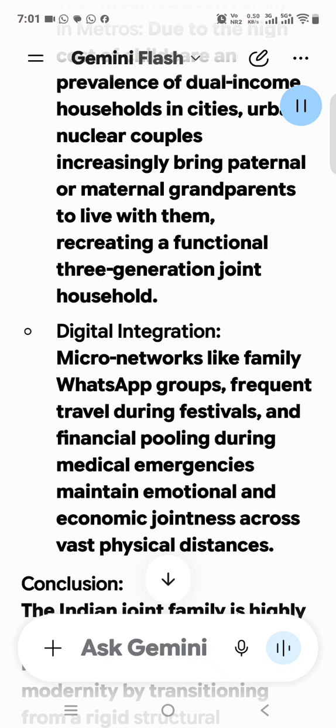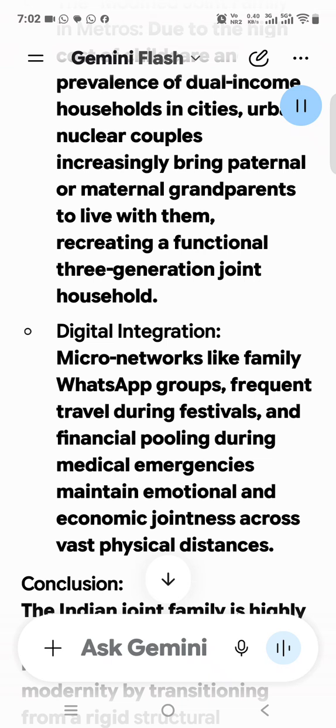Conclusion: the Indian joint family is highly resilient. It has successfully negotiated the pressures of modernity by transitioning from a rigid structural residential unit to a flexible, functional emotional network, proving that spatial nuclearity does not equal social isolation in the Indian context.